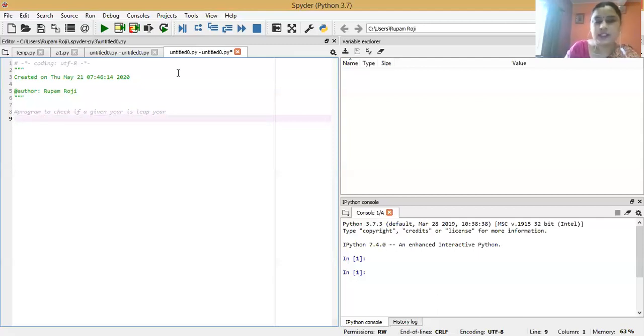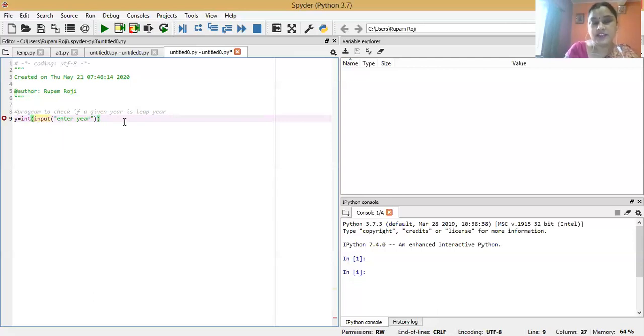Suppose we are taking the input from the user: y equals int input, enter year, enclosed in double quotes.